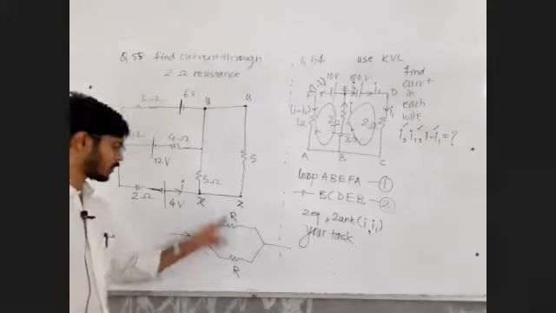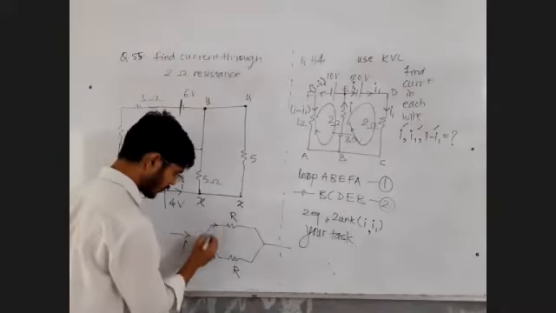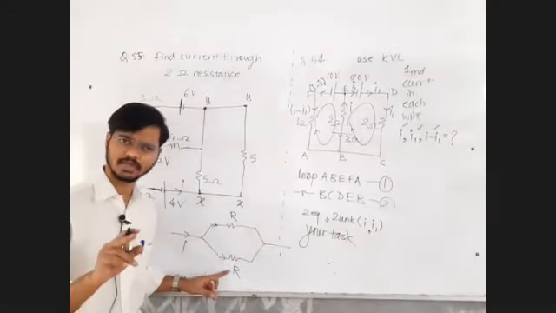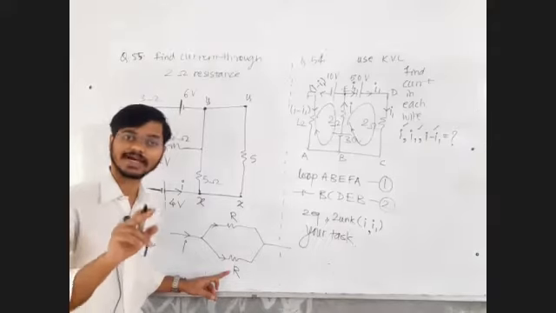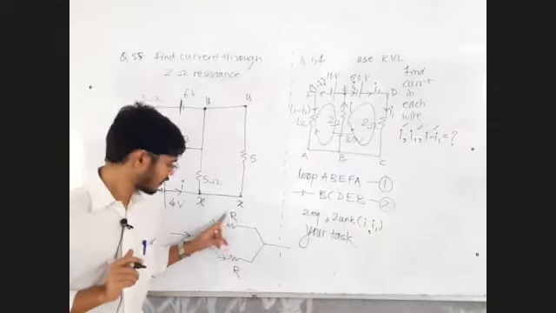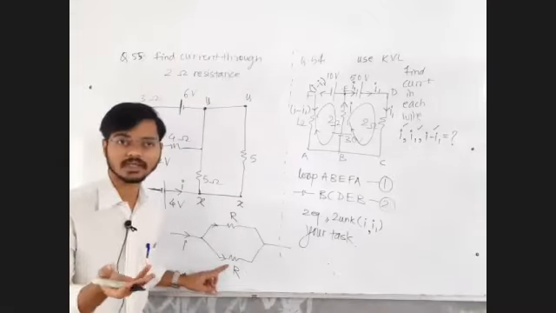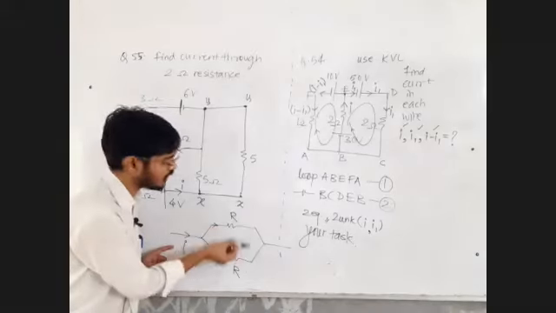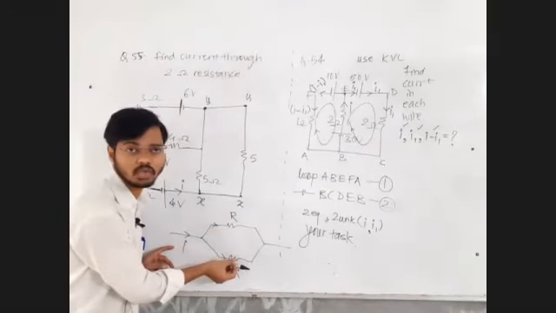If these are the two equal resistances, current will split equally. Equal resistances means each branch has equal conductance also. Resistance is 1 upon conductance. So each branch will get equal share of the total current.